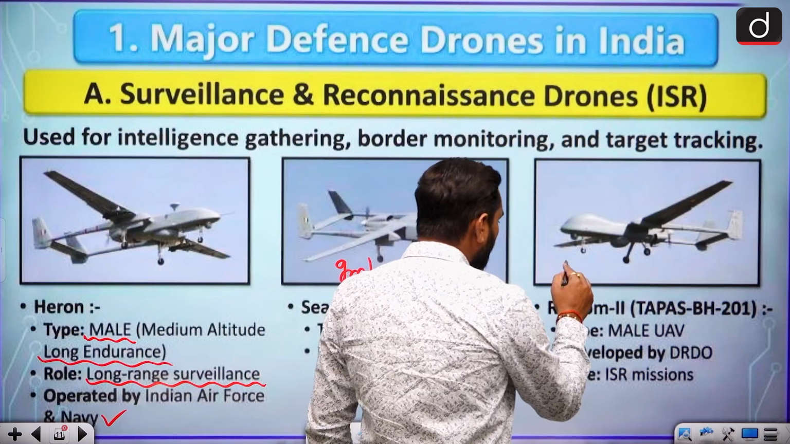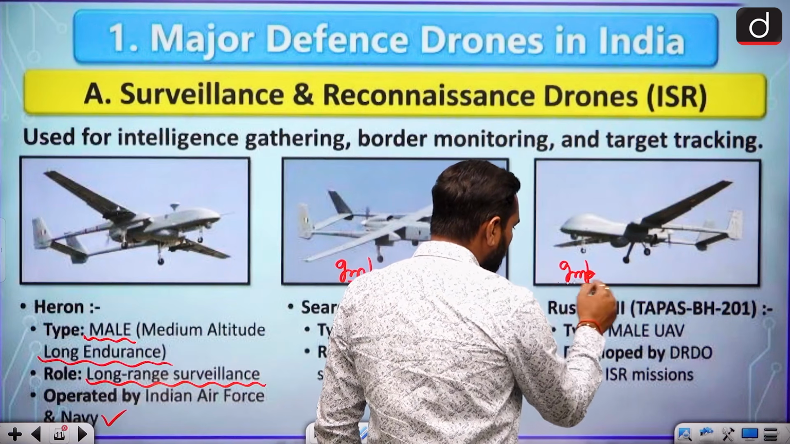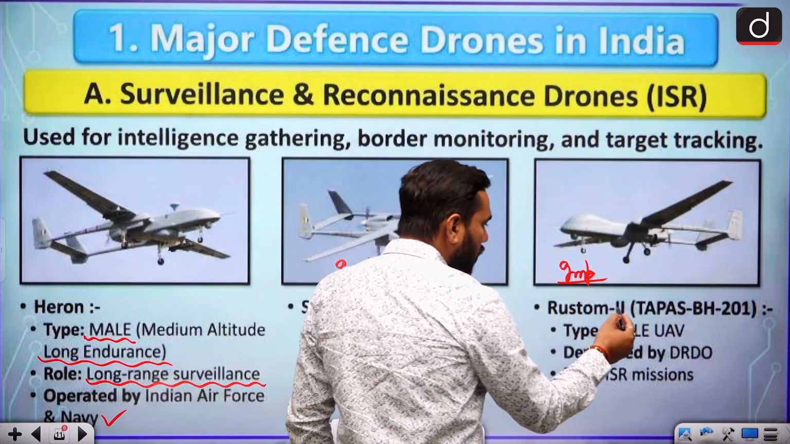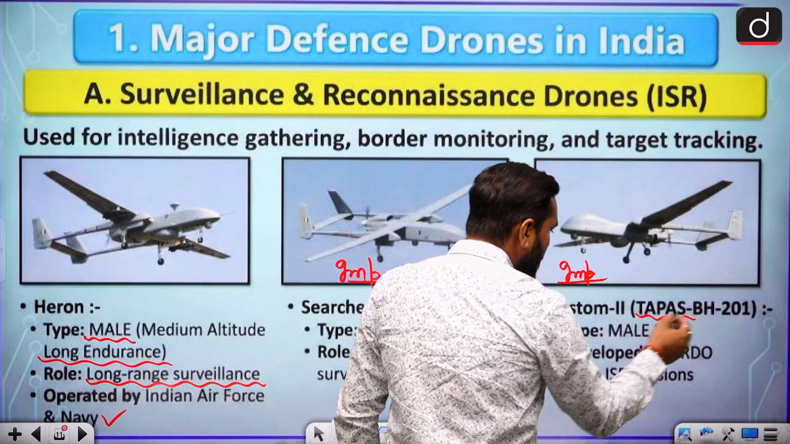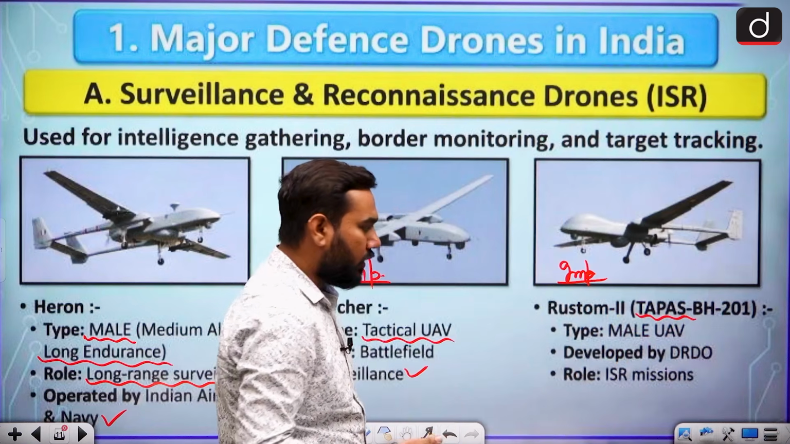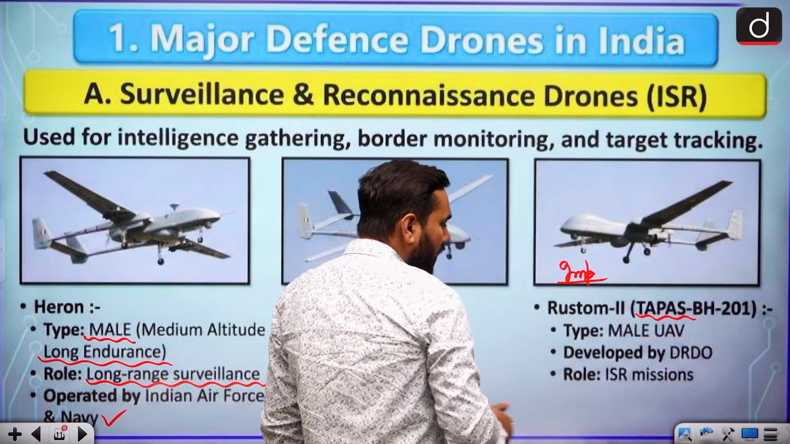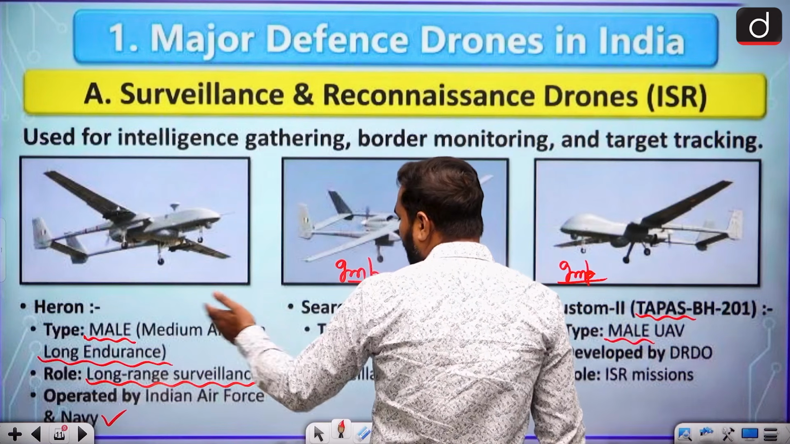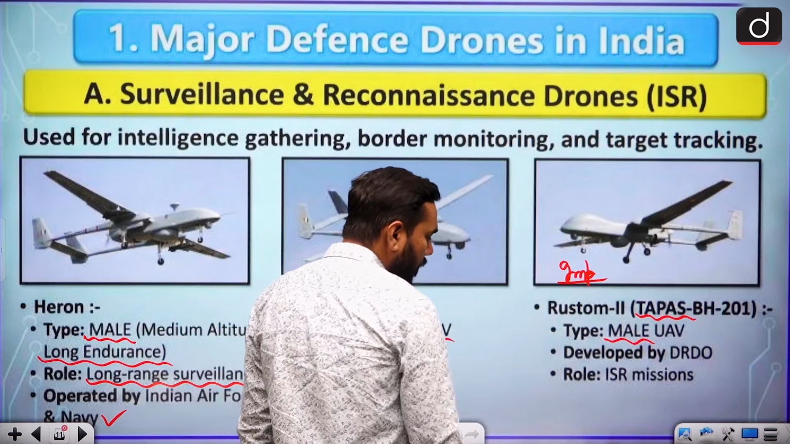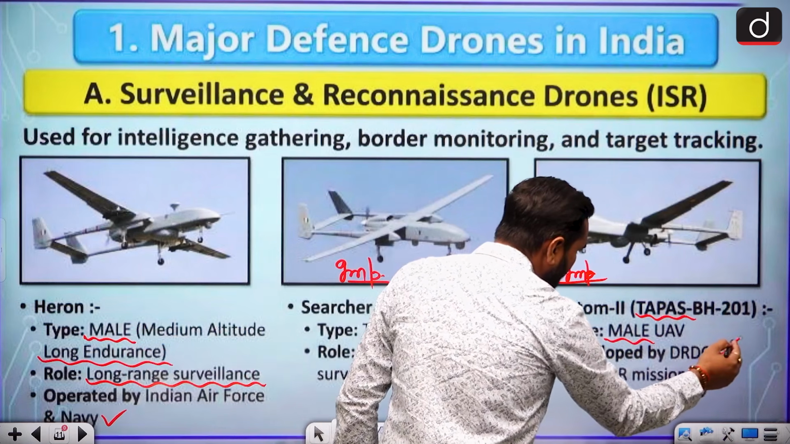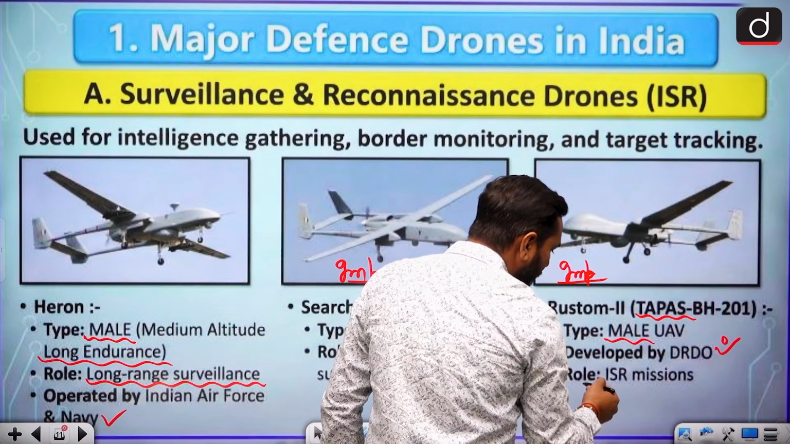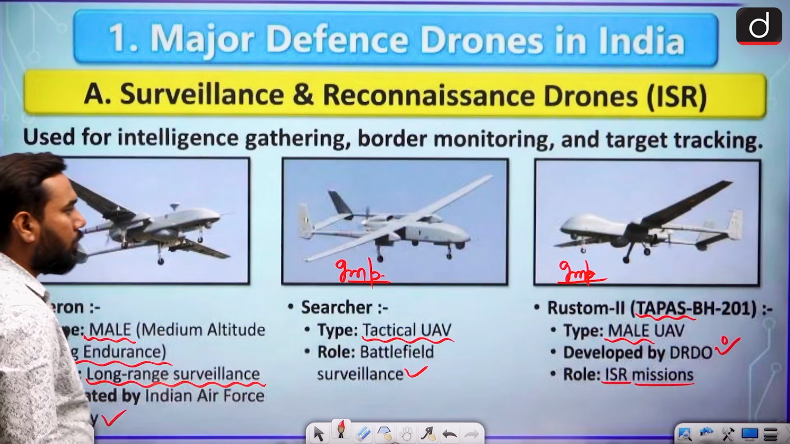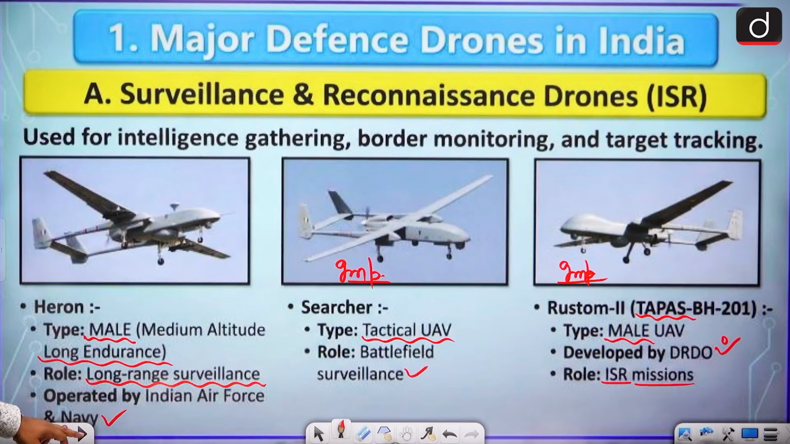Rustam 2 is one of the most famous examples. Earlier we called it Tapas. Tapas is a very famous name for it, Tapas or Rustam 2. It is also a MALE UAV, and MALE, as you know, means medium altitude long endurance. It was developed by DRDO, that's why it is very famous, and its role is ISR missions. So this is developed by our DRDO.